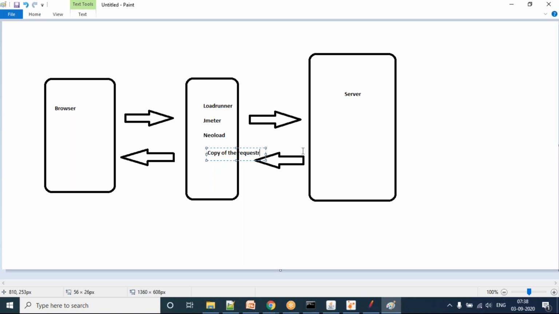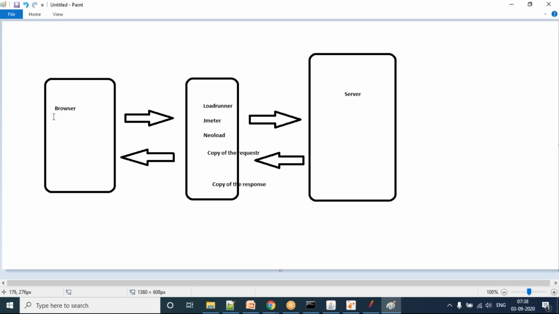The physical server will process the request and give the response, right? The tool will take a copy of the response, and then it reaches the browser. This is what is happening during the recording, guys.